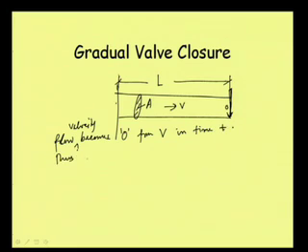Thus the retardation is equal to V minus 0 by t, that is equal to V by t, and we are considering that this retardation is uniform.